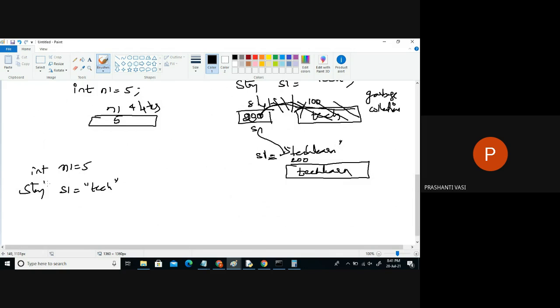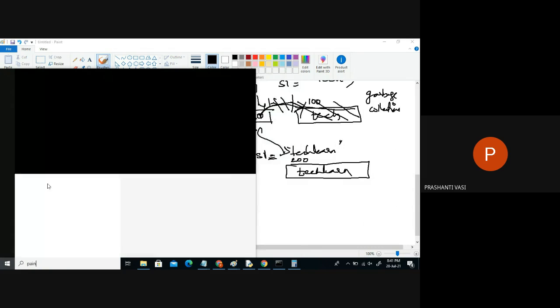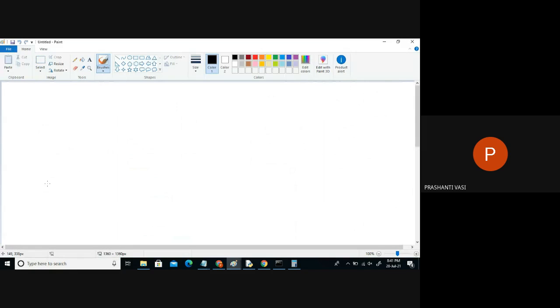Ma'am, can you repeat? It is very confusing. Okay, fine. I'll explain again because this is the base of Java. Java, Python, every language uses this concept only. Okay. So here we are talking about object orientation.